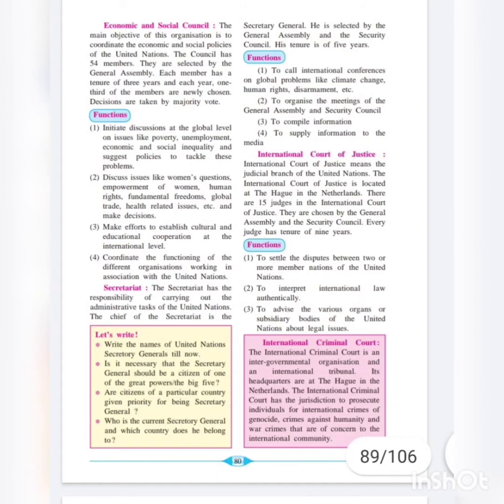It can conduct legal proceedings on individuals for these crimes. Genocide means killing a large number of people, or any crime done against humanity, or war crimes. So related to these issues, it can exercise jurisdiction.